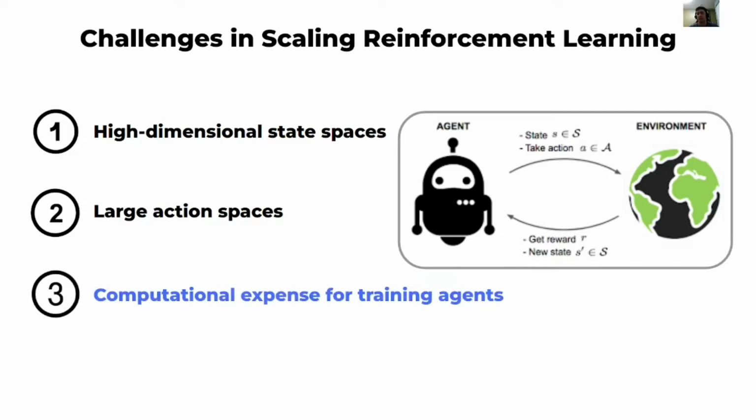Thirdly, excessive budget for training large-scale RL agents hinders development. The paradigm of trial and error requires many interactions and hence significant computational expense to master a particular task.